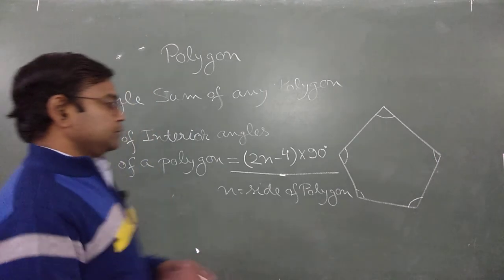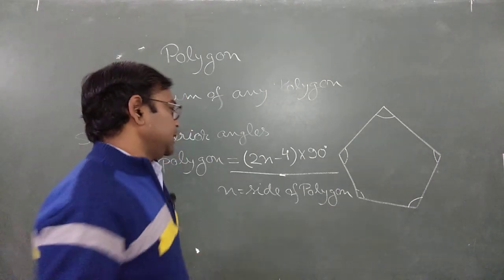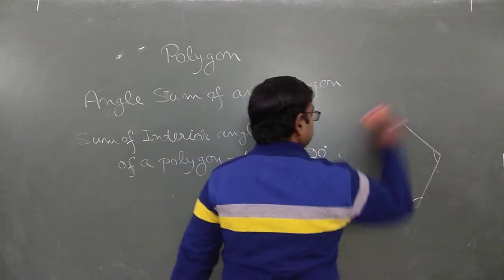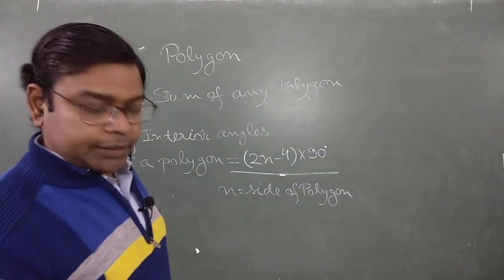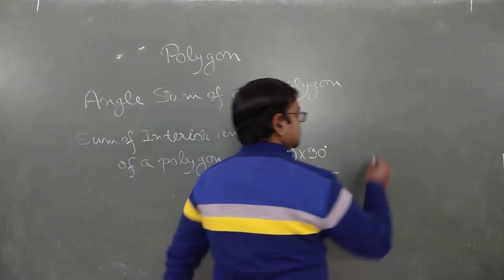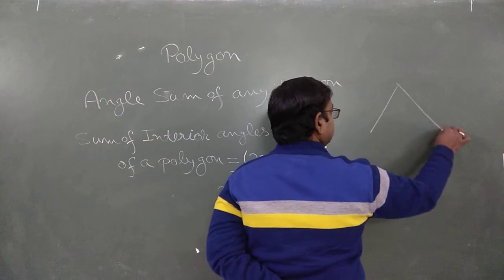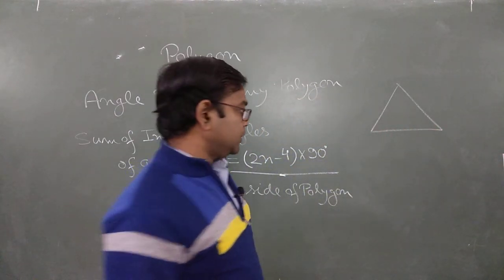For example, as we know, in case of a triangle we have three sides, and its angle sum property says that the sum of all angles is 180 degrees. So in this case, in a triangle, how many angles do we have? 3. How many sides? 3.